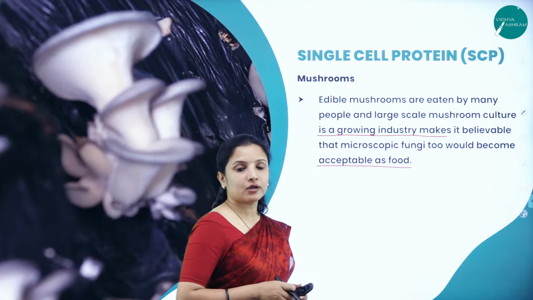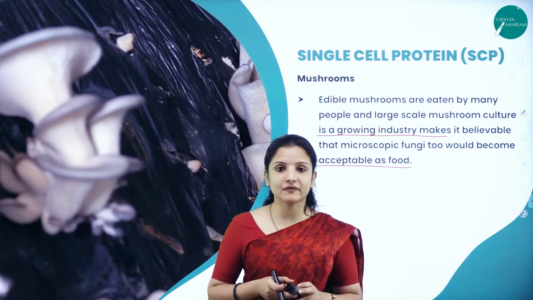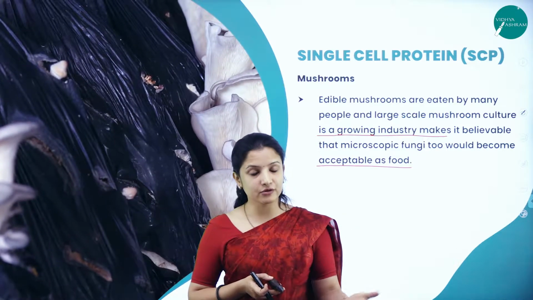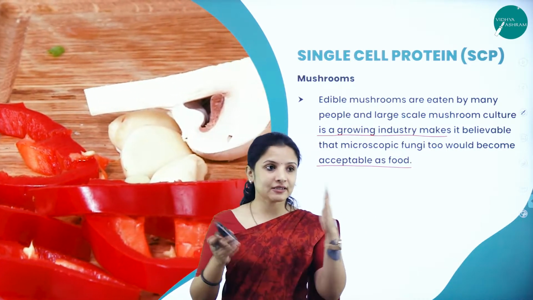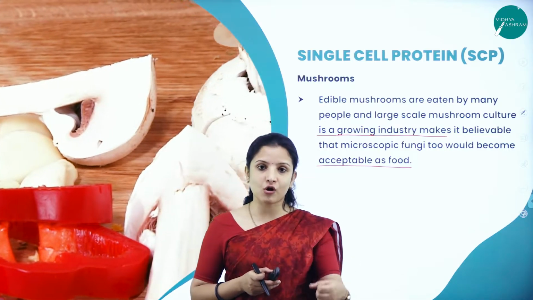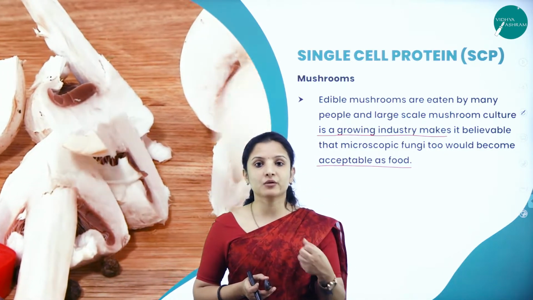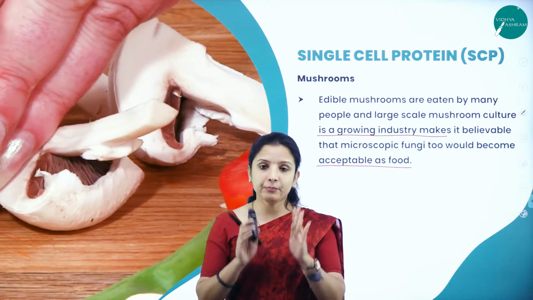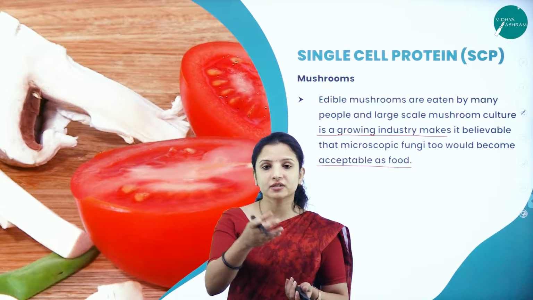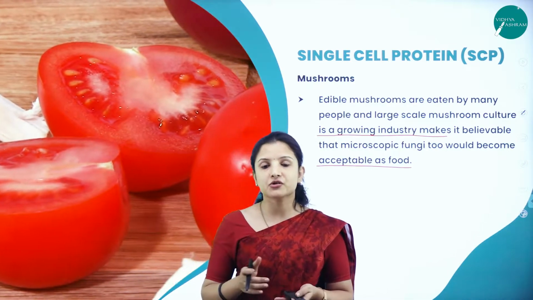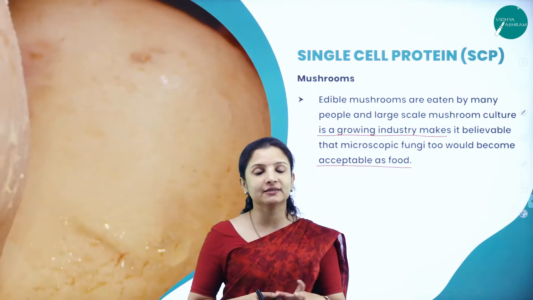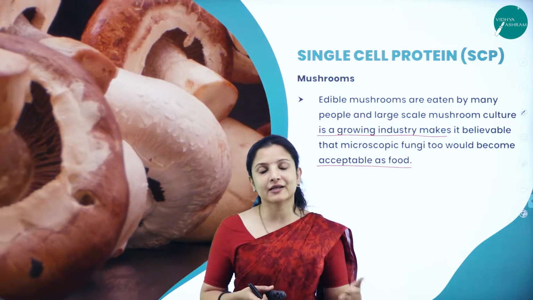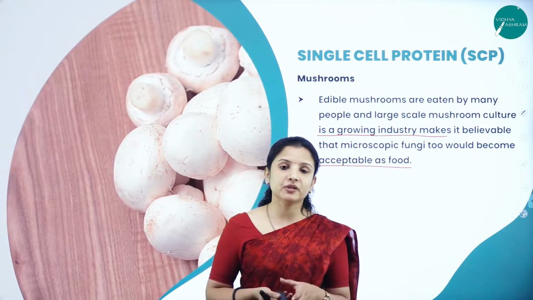Nowadays, earlier we would not get mushrooms in the markets, but nowadays it has become a small cottage industry as well, and it is also grown on a large scale, wherein inside a room itself they will use straw, then manure, that is cow dung manure and all that, and they will make a suitable bed-like structure wherein they can put the spawn or put the seeds of the mushroom. Therefore, they can culture the mushroom easily, and it will be cleaned and packed, and it will be delivered to different supermarkets across the world so that people can consume.